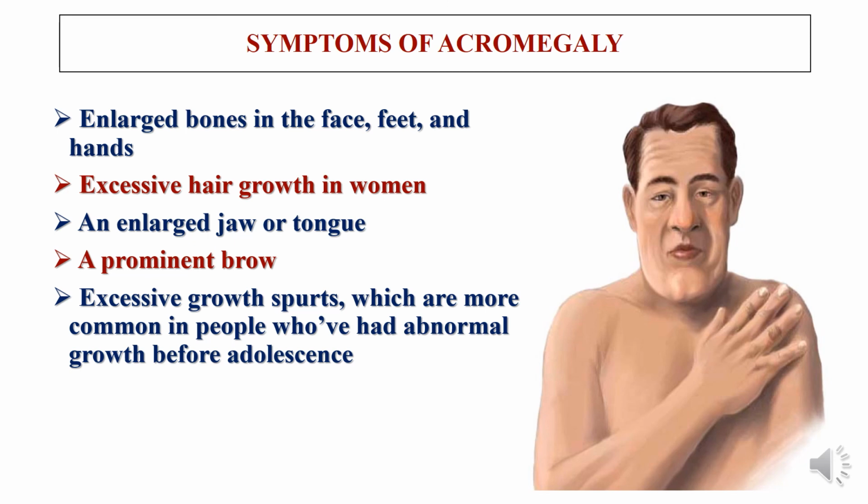Excessive growth spurts, which are more common in people who have had abnormal growth before adolescence. And body parts here and there will have growth spurts, called irregular body development.